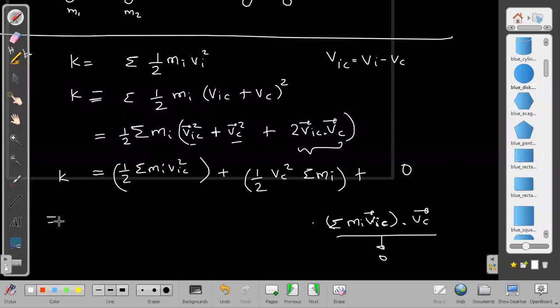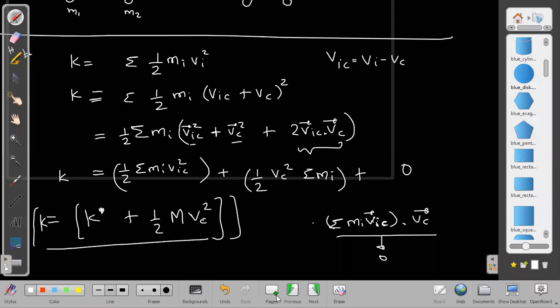Then the net kinetic energy is just equal to the kinetic energy in the center of mass frame, that is K star, the first term, plus the second term, half of the net mass, capital M, into VCM square. That is the net kinetic energy always. Whatever the case, whether it is fluid mechanics, rotational mechanics, or two bodies moving towards each other or colliding, this relation is always valid: K star plus half M Vc square is equal to the total kinetic energy.